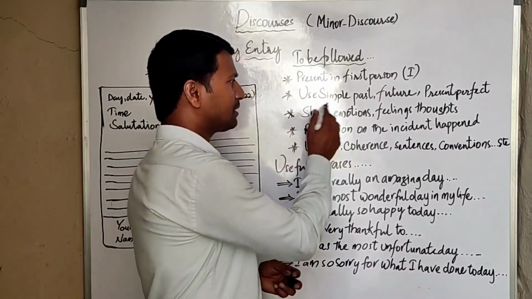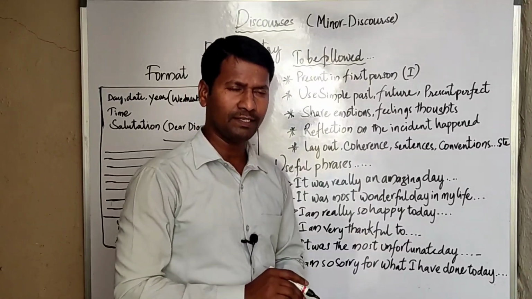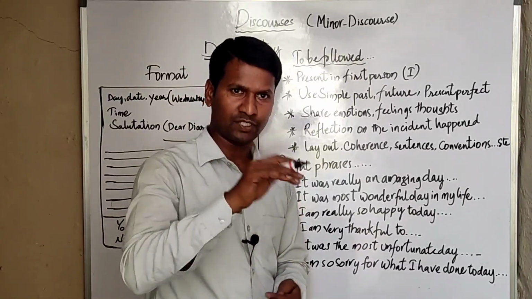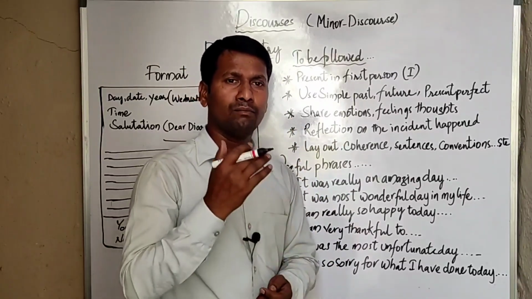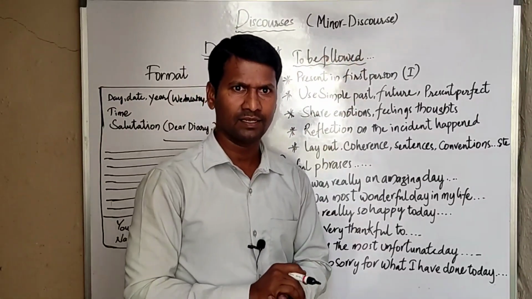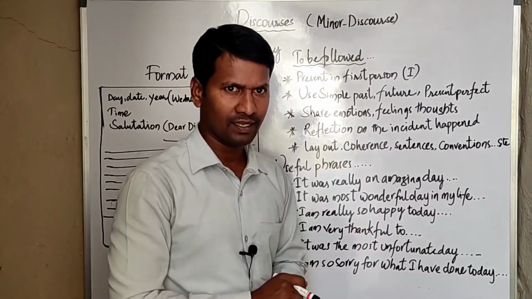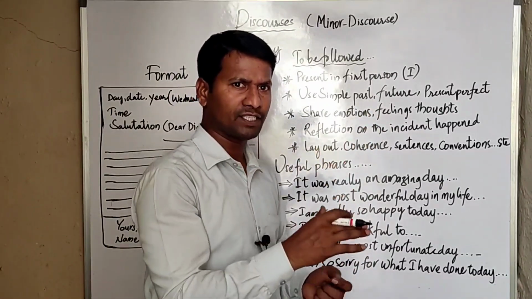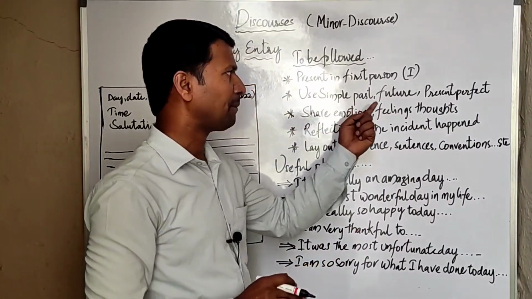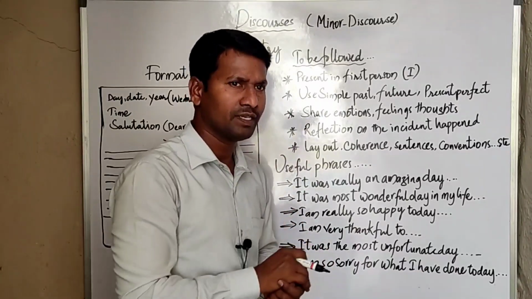Second thing, use simple past, future and present perfect tenses. Mostly we write in the diary after the incident is complete, after the completion of all the events. That's why mostly you can use the simple past tense. And sometimes when you are showing your future plans or things that you want to do in the upcoming days, we use the future tense. And sometimes to show completed actions which have an impact on you, we use the present perfect as well. So simple past, simple future, and present perfect tenses are most preferably used in a diary entry.